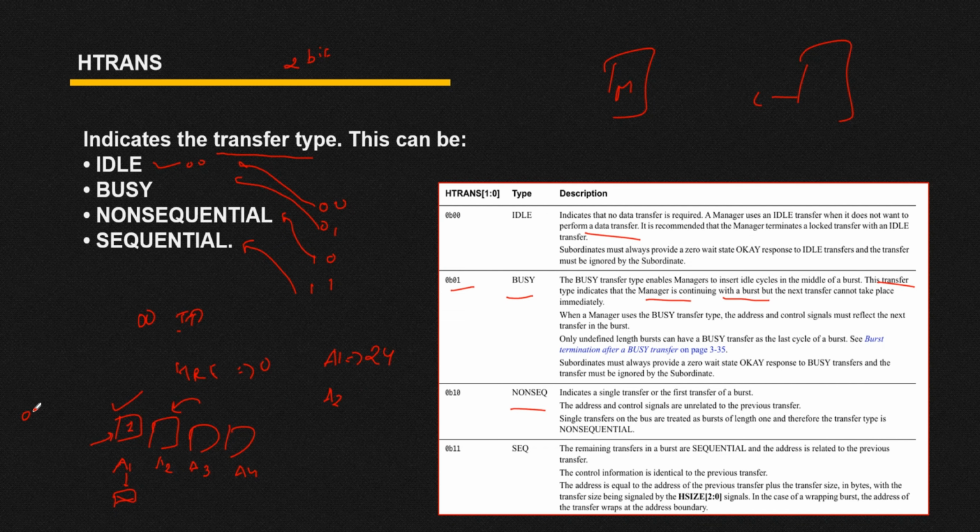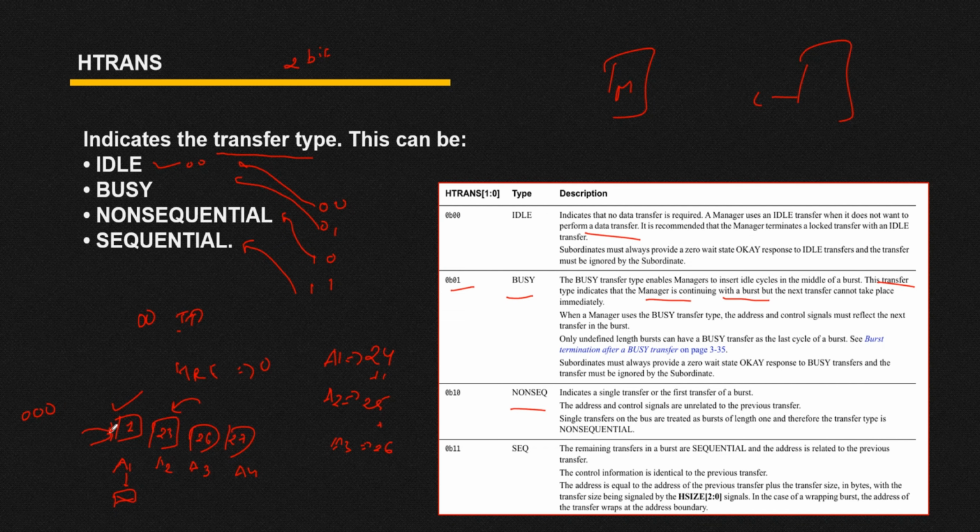Let's suppose your packet size is 1. Here your HSIZE is 000, so that means your packet size is 1. So your next address should be 24 plus 1, that is 25. Then your next address should be 25 plus 1, that is 26, and this will become 27. So you can say that your first packet address is independent, but the rest three are dependent on your previous address.